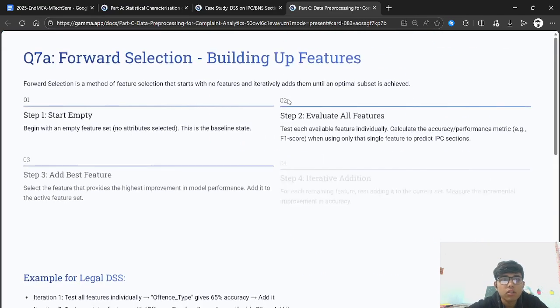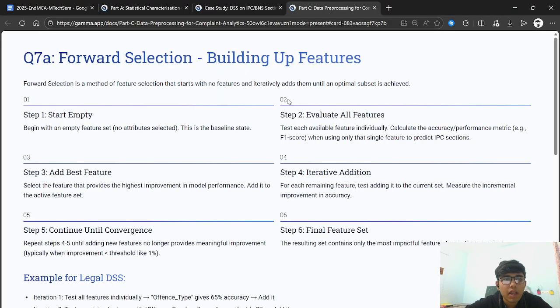So let's have a look. We start from the empty set, begin with the empty feature set, no attributes selected. This is the baseline state. Evaluate all the features, each available feature individually. We calculate the accuracy, performance metrics, F1 scores, and so on, while using only the single feature to predict IPC sections. Step 3 is to add the best feature.